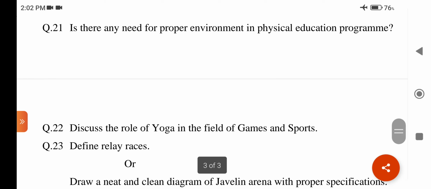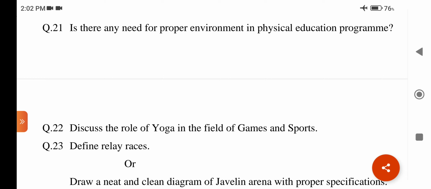Question number 21. Is there any need for proper environment in physical education program? This question is related to chapter number 5, sports and environment. The answer may be: first of all, introduction of sports environment. Sports environment is considered as a healthy and positive environment. Thus, it lays the foundation of healthy life. It plays an important role in child growth and development.